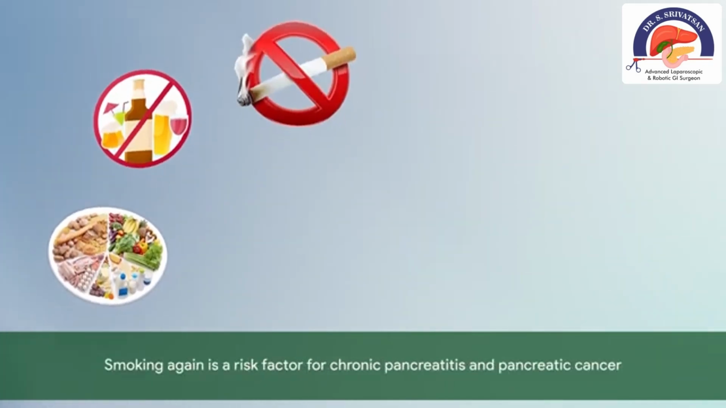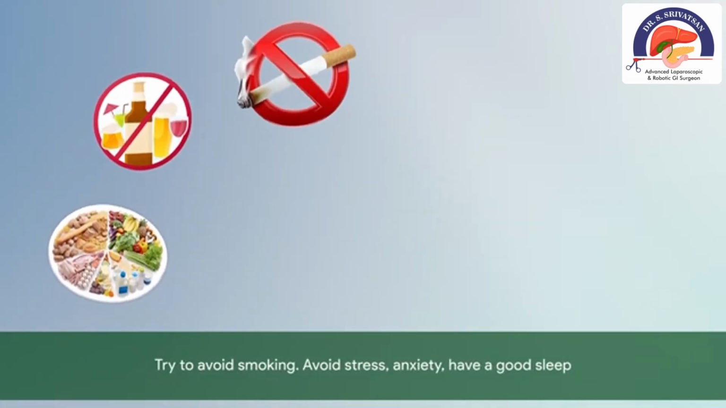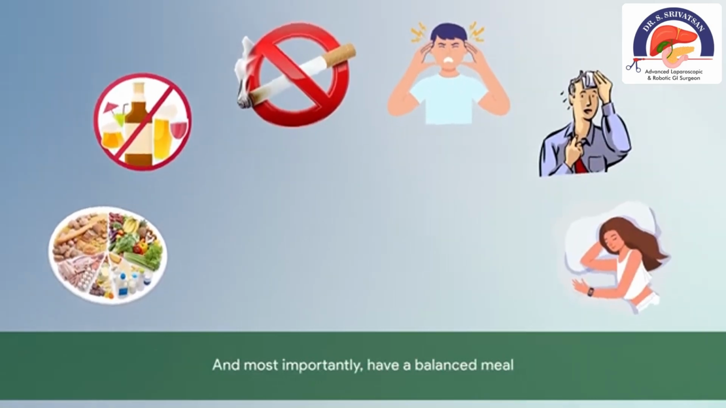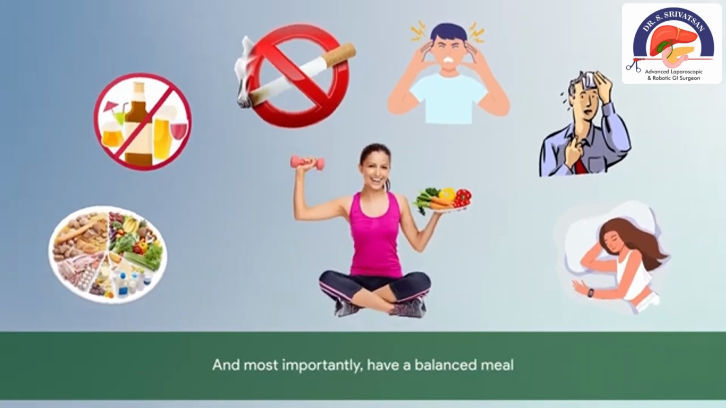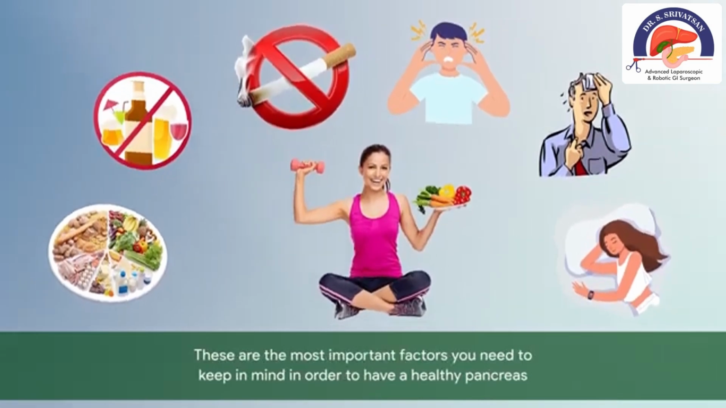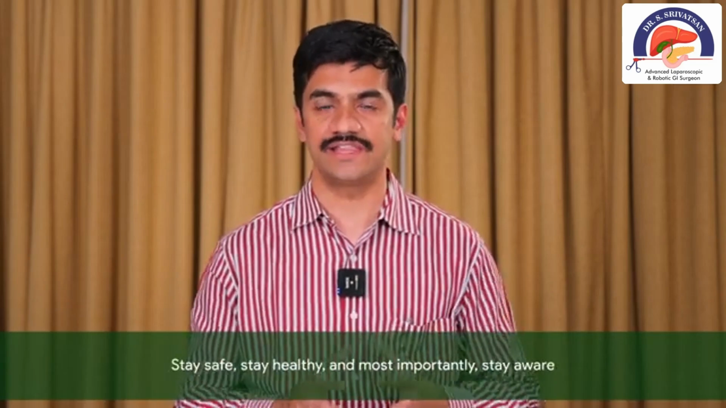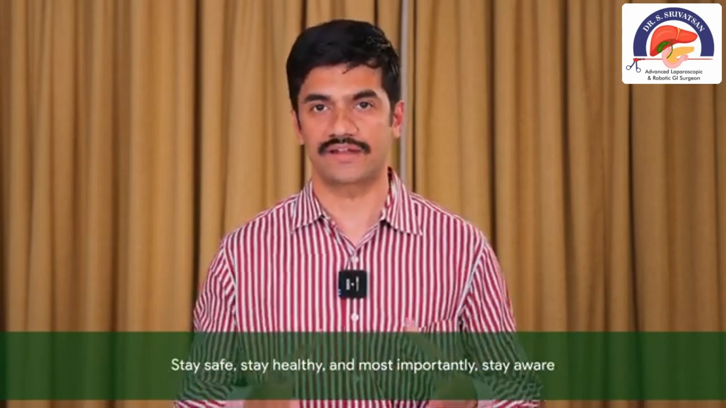Smoking again is a risk factor for chronic pancreatitis and pancreatic cancer. Try to avoid smoking. Avoid stress, anxiety, have a good sleep, and most importantly, have a balanced weight. These are the most important factors you need to keep in mind in order to have a healthy pancreas. Stay safe, stay healthy, and most importantly, stay aware.